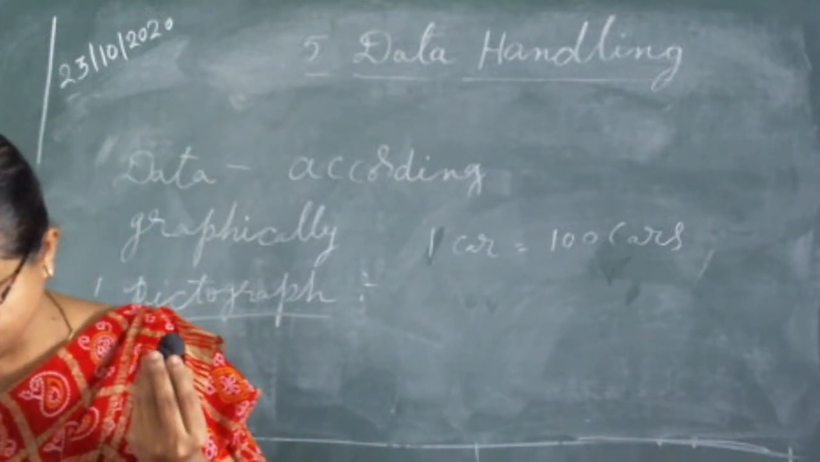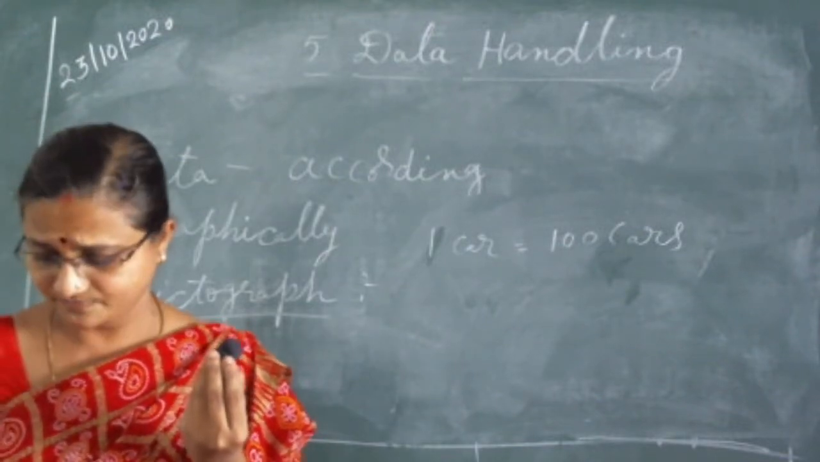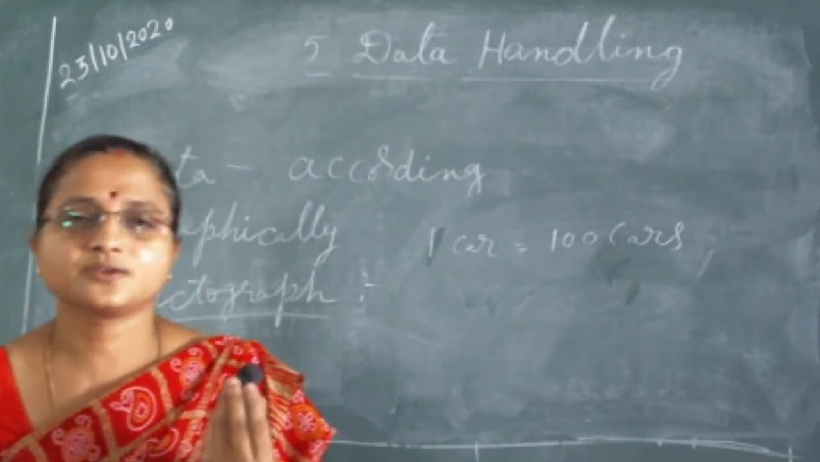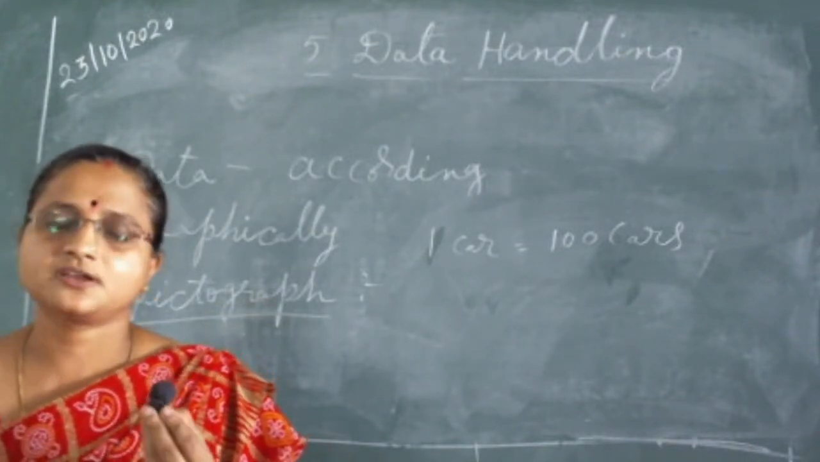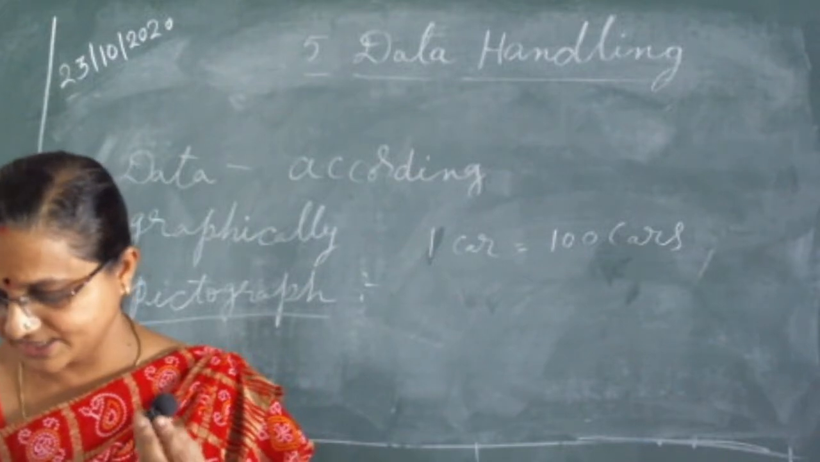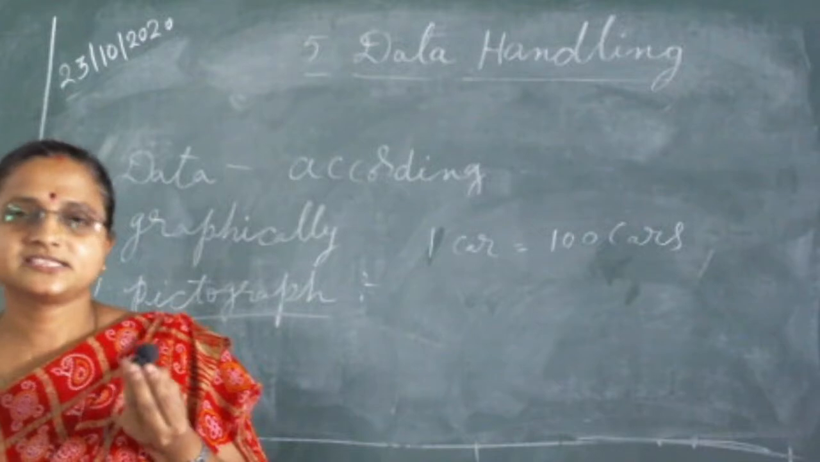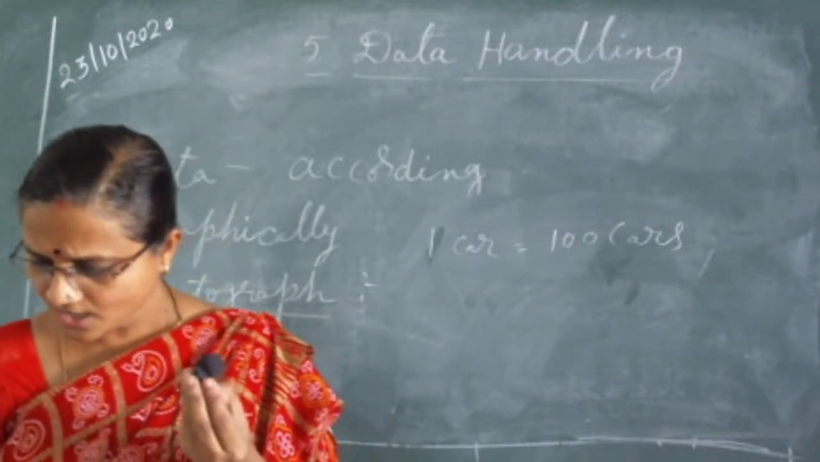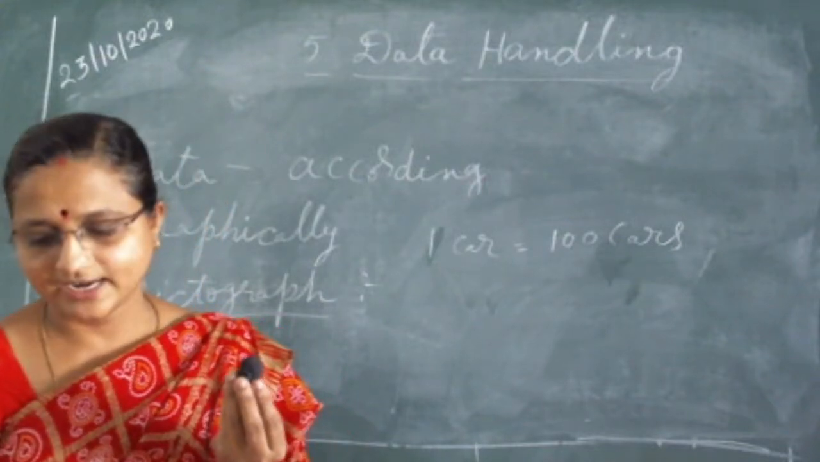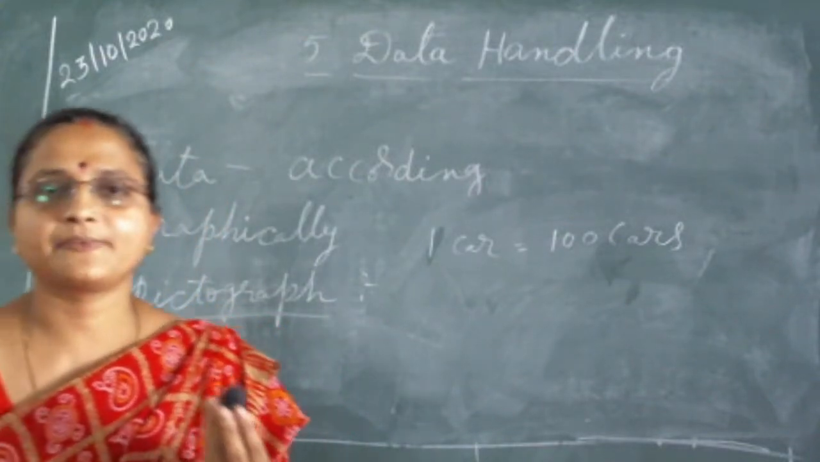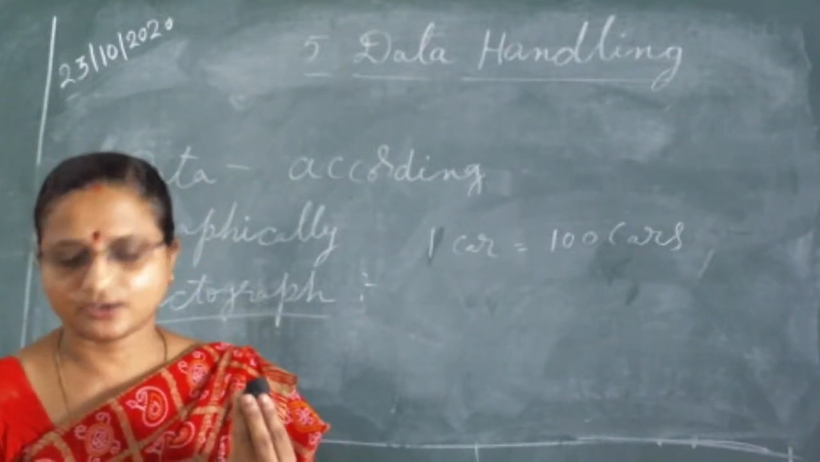So, in which month was the maximum number of cars produced? After seeing this pictograph, you can understand. Which month were the maximum number of cars produced? Everybody look at your textbook. In September, because we have seen 4 cars, it means in September the maximum number of cars were produced, 400 cars. If we are representing the data with the help of pictures, it is known as a pictograph.